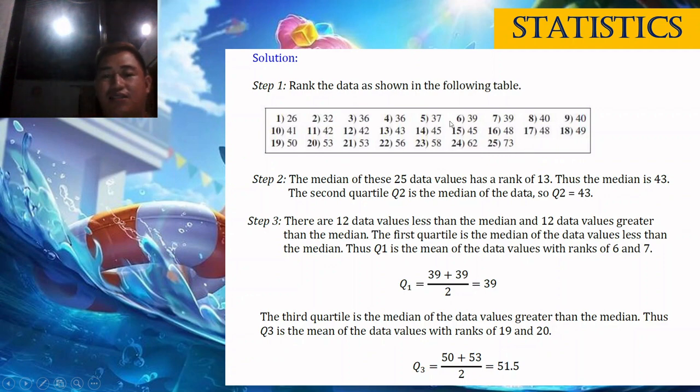Okay, class. Before padayon, unsa ang mode sa data? Ang mode sa data kay daghan ang balik-balik, tagduha lang. Si 36, si 39, si 40, and then si 42 kaduha pod, si 45 kaduha, si 48 kaduha, 6 na. Si 53 pod kaduha. So 7 kabuok ang mode. So, therefore, this is a multimodal data.